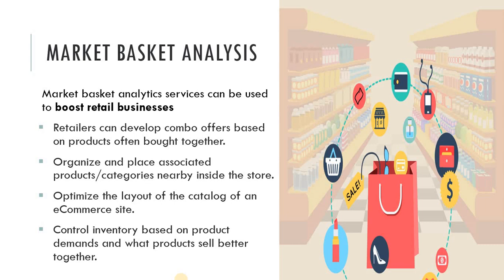So retailers can develop combo offers based on products often bought together. So a special combo offer may be offered to the customer on the products sold together. Organize and place associated products or categories nearby inside the stores. So the placement of items nearby inside the stores may result in customers getting the chance to buy one product with another. Next is optimize the layout of the catalog of an e-commerce site.